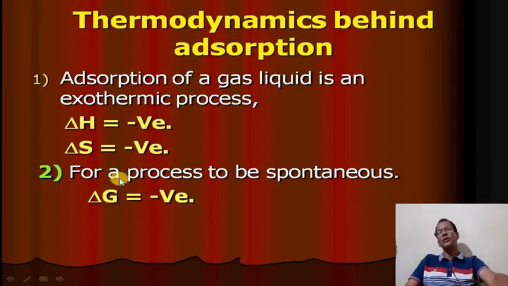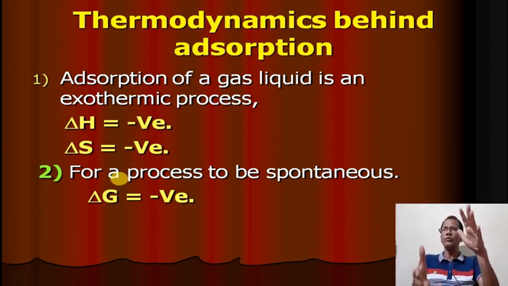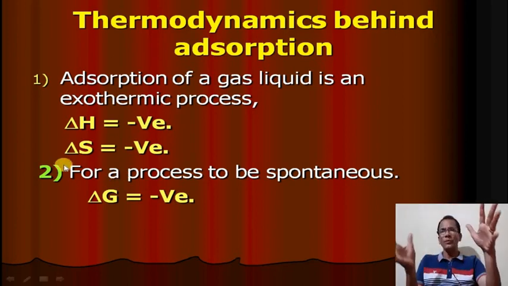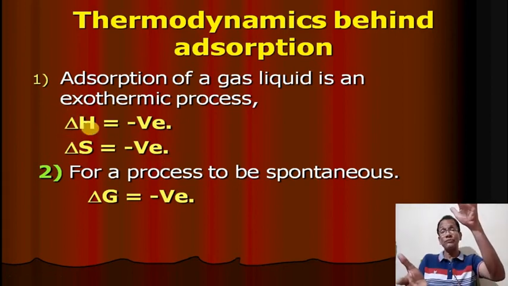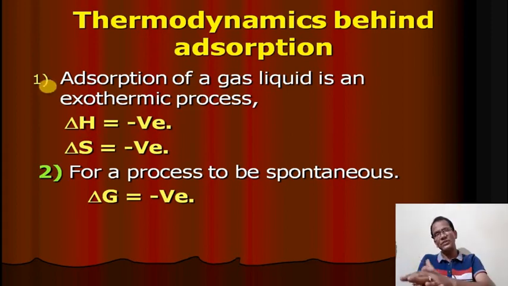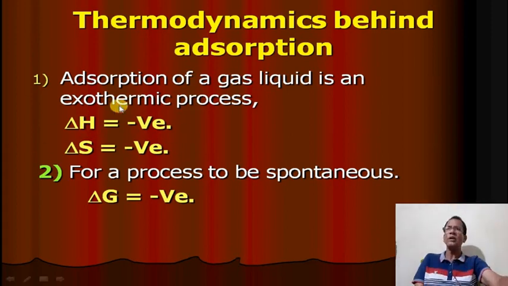Both are negative because when the gas molecules adsorb on the surface of the adsorbent, the randomness decreases. That's why the entropy change delta S is negative. As the adsorbates are adsorbed on the surface, heat is released, that's why it is called exothermic. So it is an exothermic process, delta H is negative and delta S is negative.